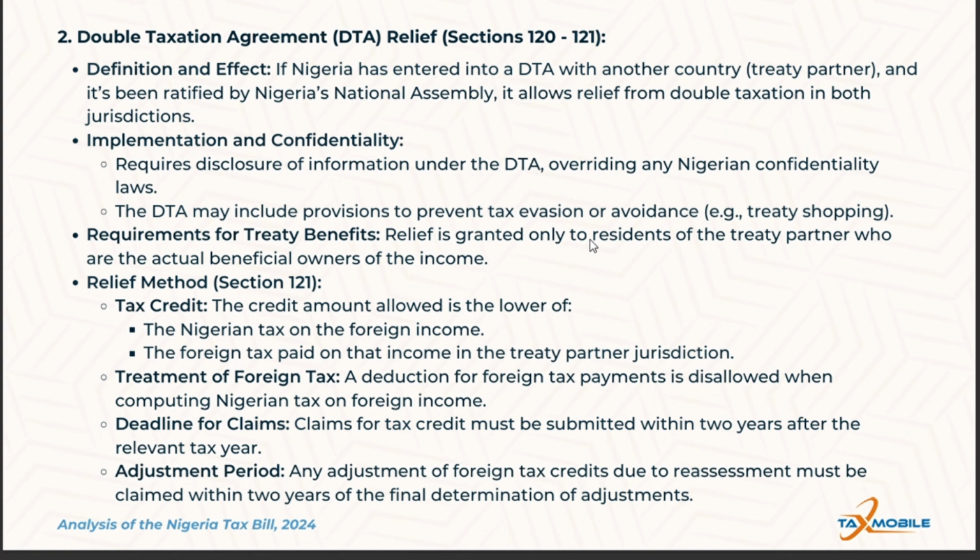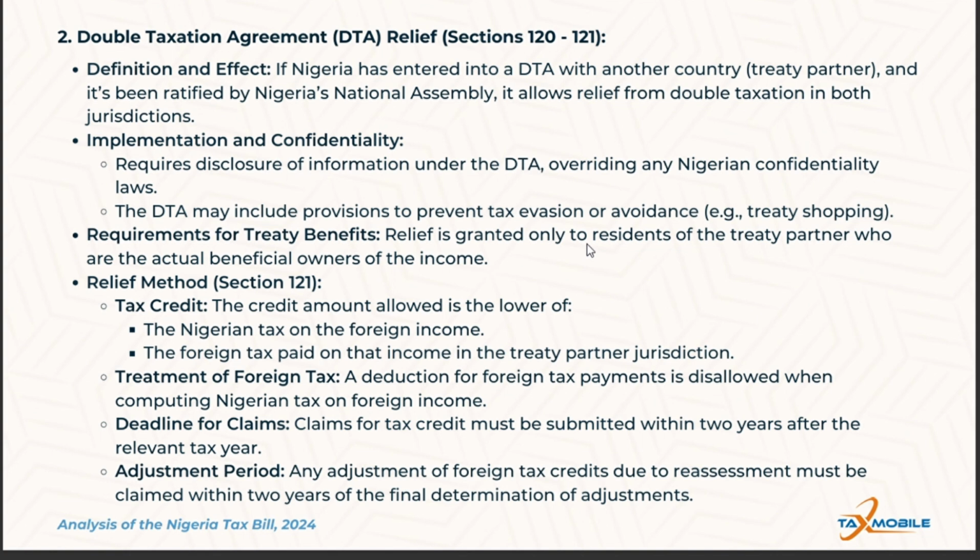Now, the mechanism for calculating the tax relief will be allocation of Nigerian tax. Nigerian tax on the foreign income is calculated as a proportion of Nigerian tax based on the foreign taxable income over the total income. This ensures that the Nigerian tax on foreign income is effectively prorated.